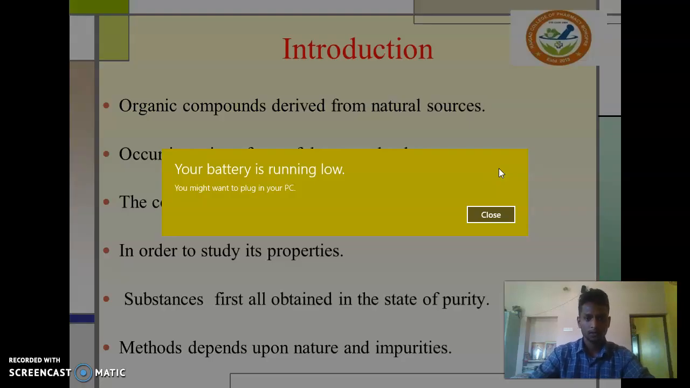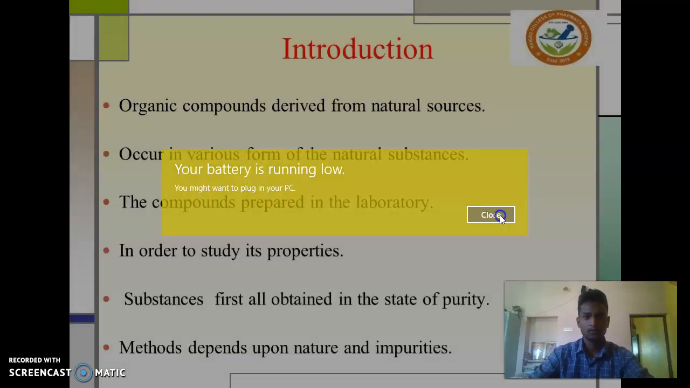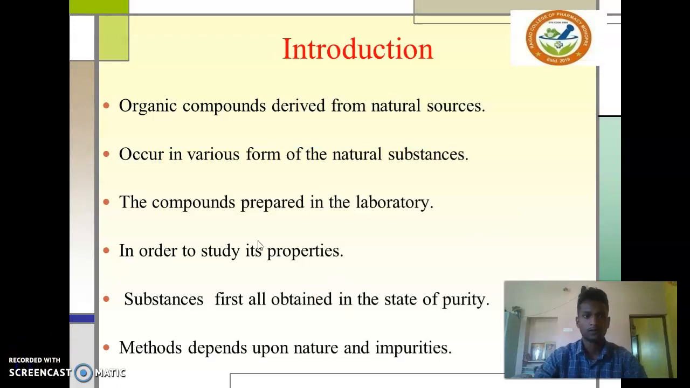Introduction. Organic compounds derived from natural sources occur in various forms, in the solid state and liquid state, and are also prepared in the laboratory. In the study of physical and chemical properties, substances must first be obtained in a state of purity. The method of purification depends upon the nature of the substance and its impurities.